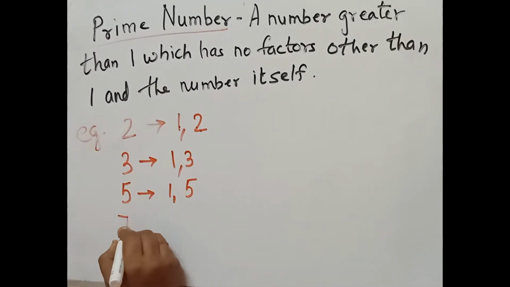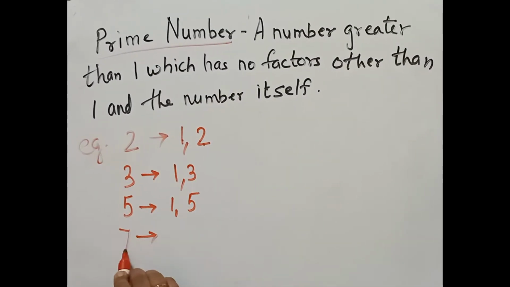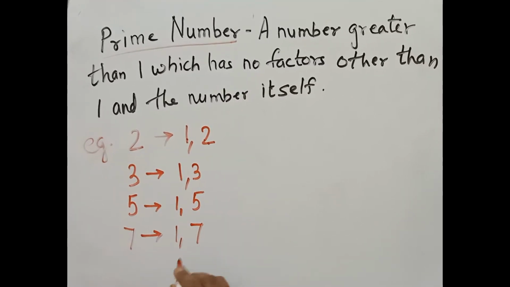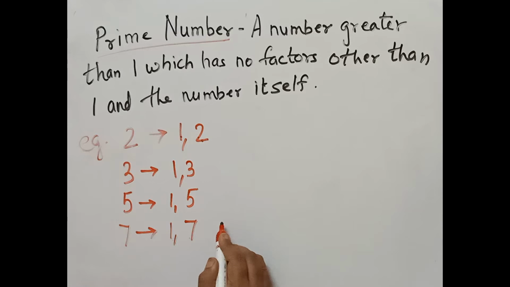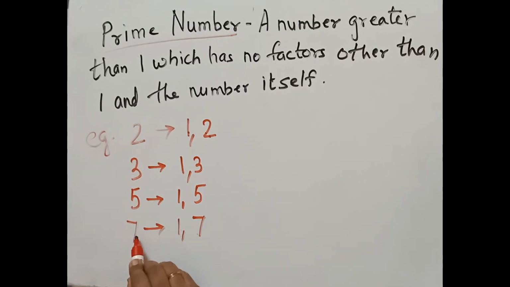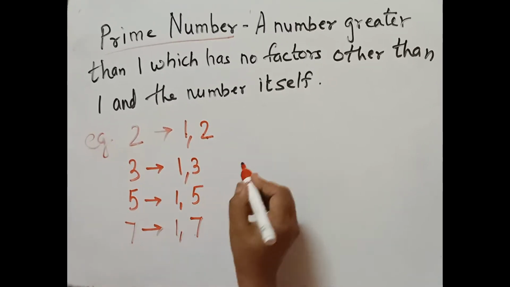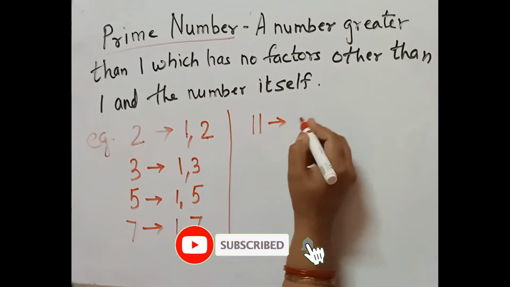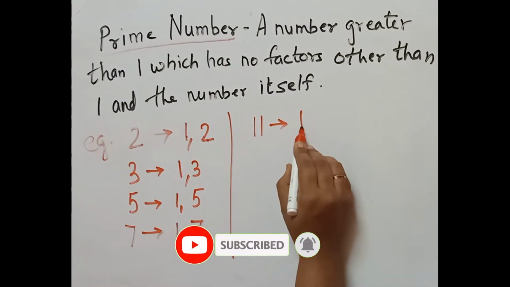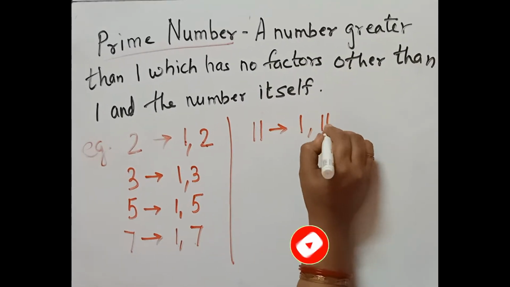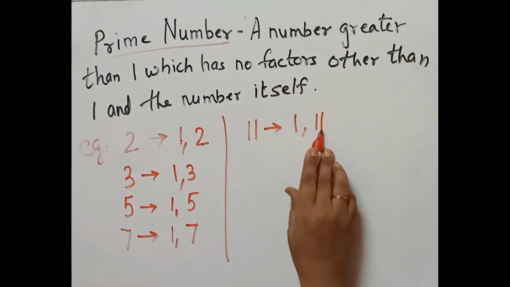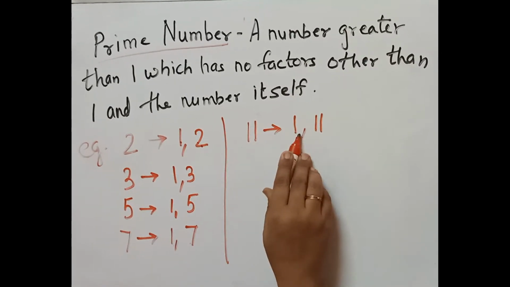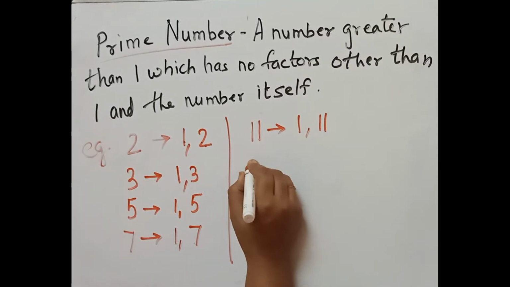Again we can take 7. It is coming in the 1 table, 7 is coming in its own table. It is not coming in any other table, so 7 is also a prime number. Now we will take 11. 11 is coming in the 1 table and 11 is coming in itself. Again it has only two factors. Okay, so that means 11 is a prime number.